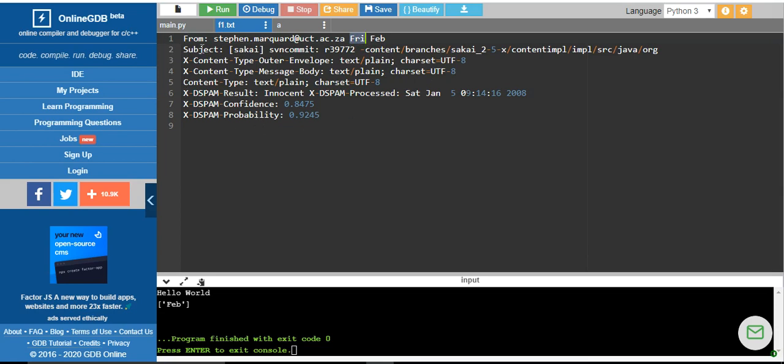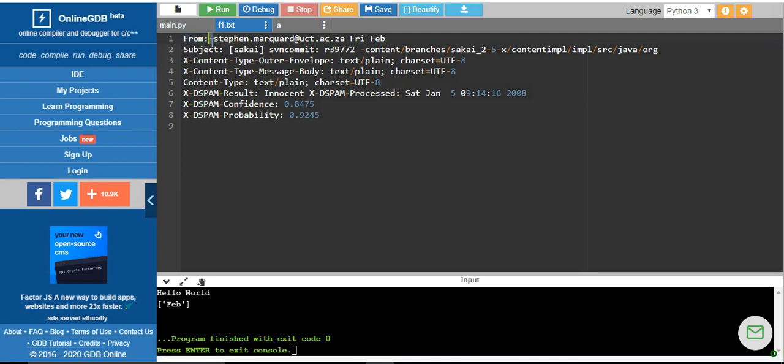Any line that starts with "From:" and after that any non-whitespace character, it is going to read that.